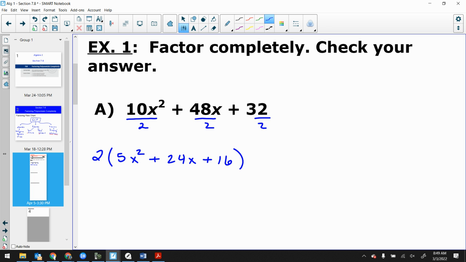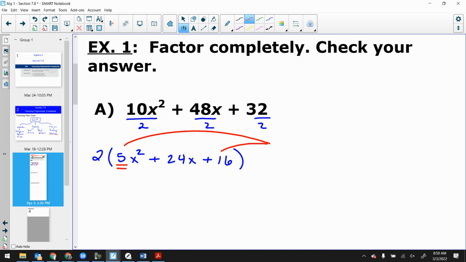Now, take a look at my inside piece here. That 5x squared, 24x, and 16. If I kept going with my flow chart, how many terms does this have? 3 terms, right? Is this an easy type or a hard type? Hard type, because you see a number out front. So the new piece for today is saying, well now, let's keep going with that trinomial.